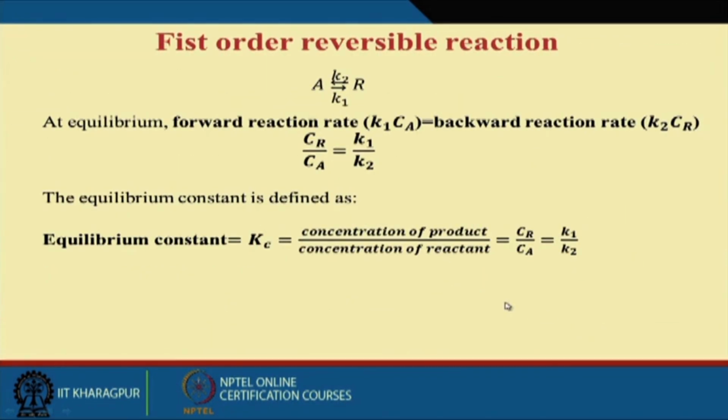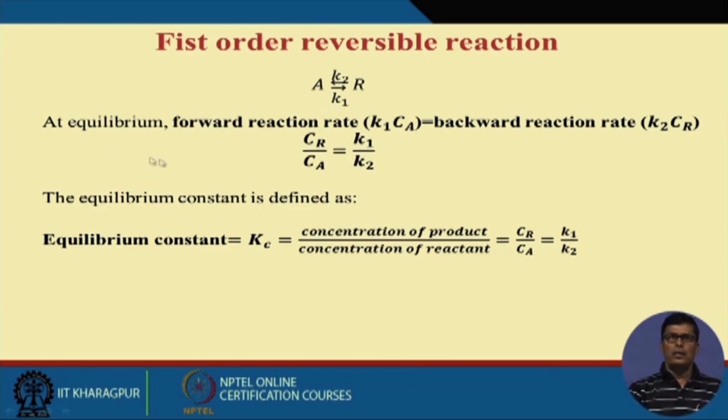Now in the biological system, previously I was discussing the irreversible reaction, but if you look at most biological reactions, they usually take place reversibly. Reversible means they have a forward reaction and a backward reaction. You see, there is a forward reaction, there is a backward reaction. Since there is a forward and a backward reaction, at equilibrium conditions, what will happen?